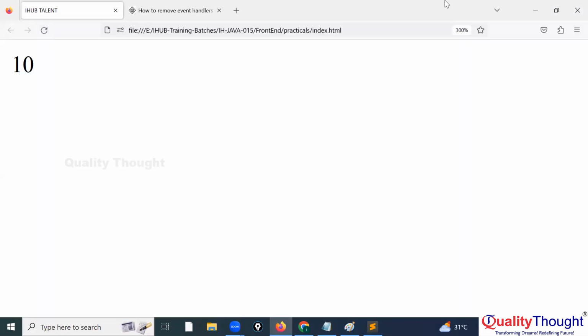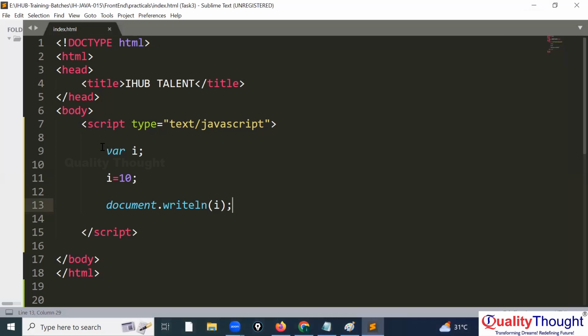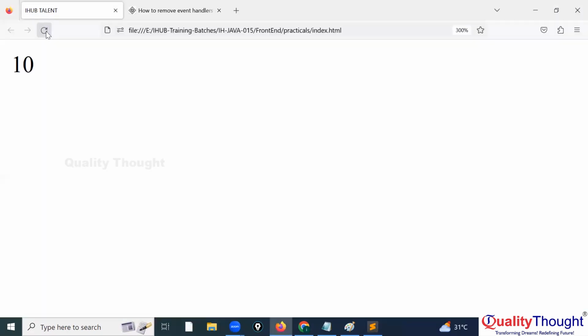That is serial-wise. But now what I'm doing is keeping this declaration at the last. First initialization, second using, third declaring. Now tell me, is it valid or invalid? Many people will say invalid, but see here, refresh. What's the output coming? 10 only. Why? Because of JavaScript hoisting.